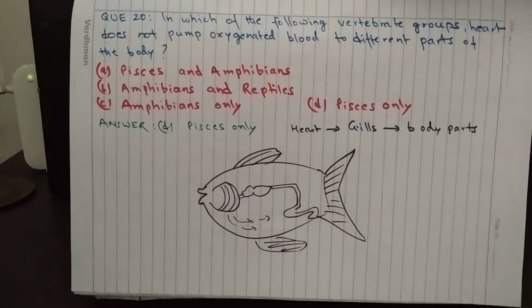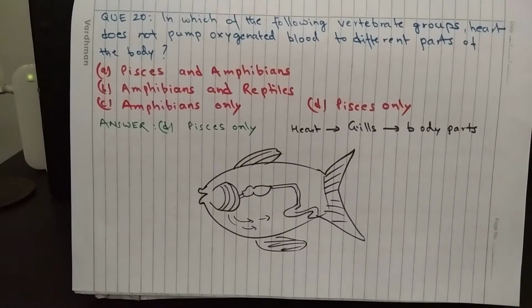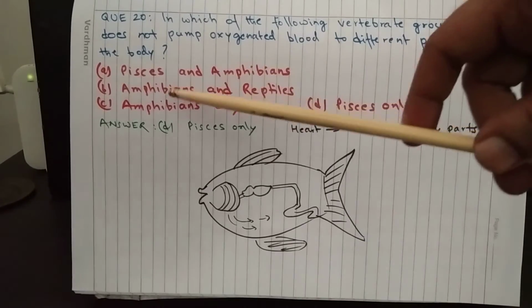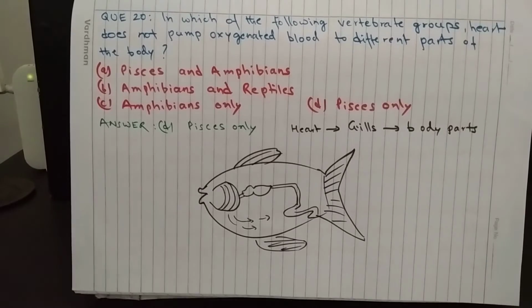Question 20. In which of the following vertebrate groups heart does not pump oxygenated blood to different parts of the body? A. Pisces and amphibians, B. Amphibians and reptiles, C. Amphibians only, D. Pisces only. The answer is D. Pisces only.